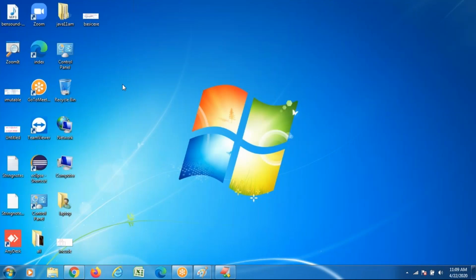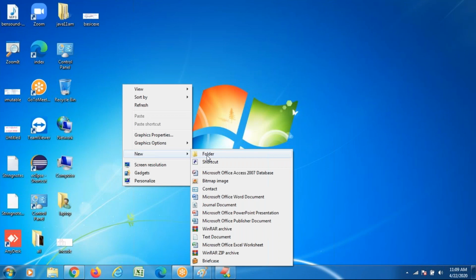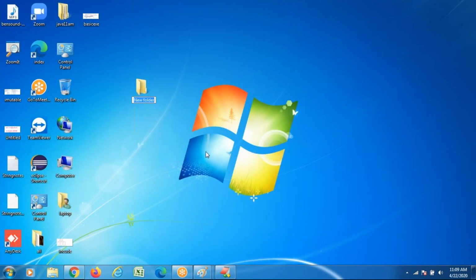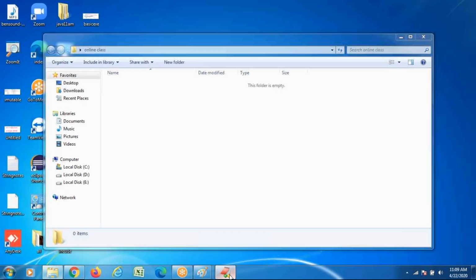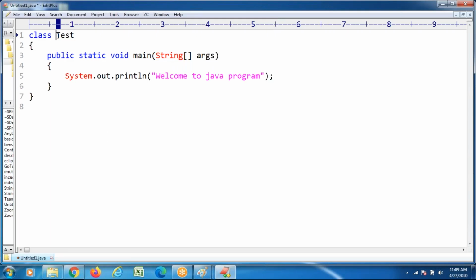Here I am creating one new folder for you, with the name online class, for understandability purposes. Here I want to save your entire application. I will forward this material and everything to you. Try to concentrate. Till now, no file is there. After that, you write the code. There is a restriction on saving.